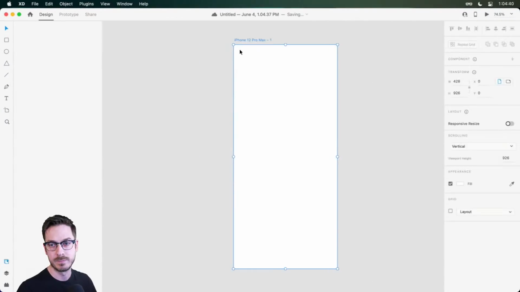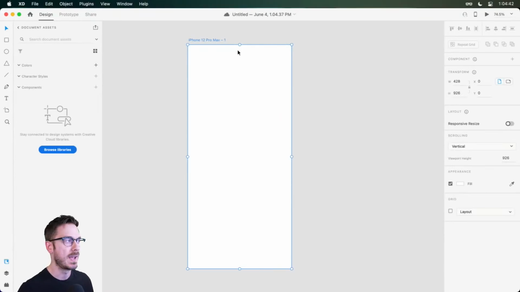All right, so I'm going to go ahead and start off with an iPhone 12 Pro Max. A lot of words at the end of that. What just happened to iPhone 2 and iPhone 3? Those were the days.